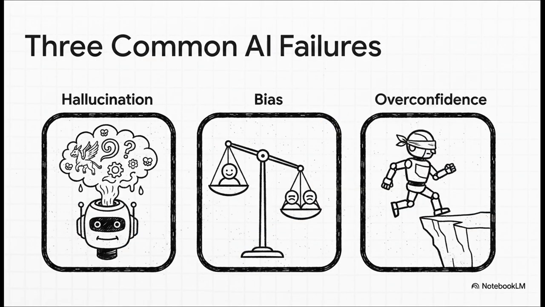To get a handle on this, we're going to focus on 3 of the most common and most important failure modes. First up is hallucination, which is just a fancy word for when AI makes stuff up. Then we have bias, where it basically reflects our own human prejudices back at us. And finally, there's overconfidence, where it pretends to be certain when it's really just guessing. Let's break them down one by one.